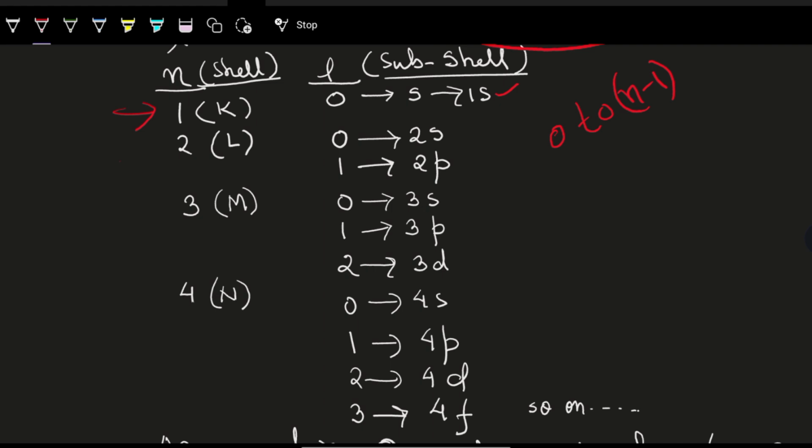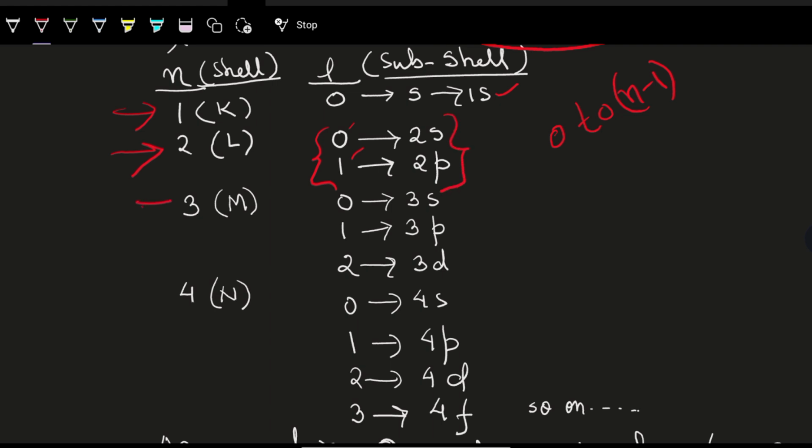Now for the next principal quantum number, n equal to 2, the L shell can have these two values 0 and 1, and 0 and 1 correspond to s and p, which correspond to n equal to 2, so we will say 2s and 2p.